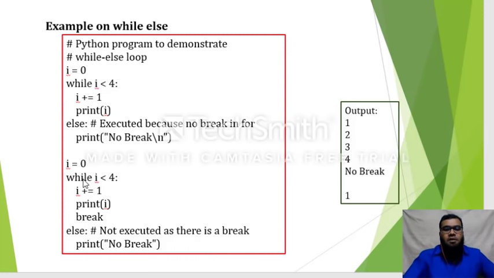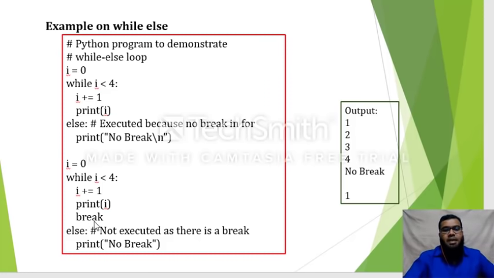Why? Because first of all I is 0, right? So 0 less than 4, the condition becomes true. I is equal to I plus 1. I becomes 1 here. Now the I value will be printed. After printing the I value, I am writing a break statement. Break is nothing but what? I need to come out of the loop. There is no need to execute the remaining statements.